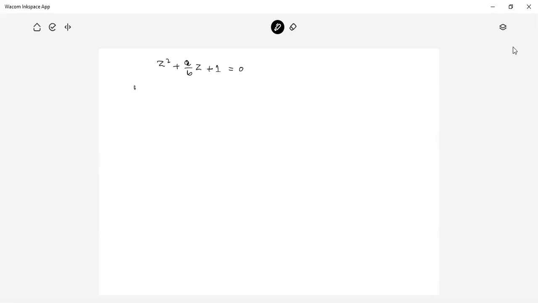If alpha and beta are the two roots of the given equation,